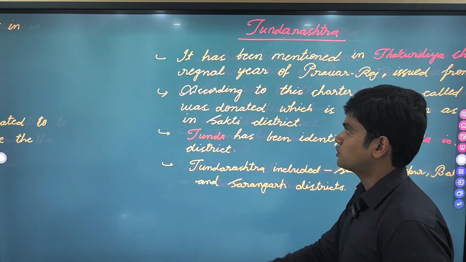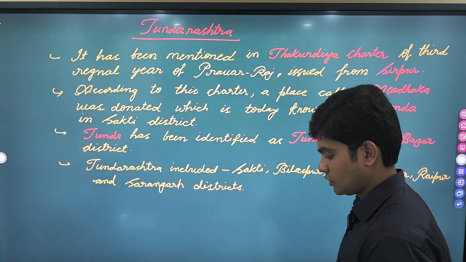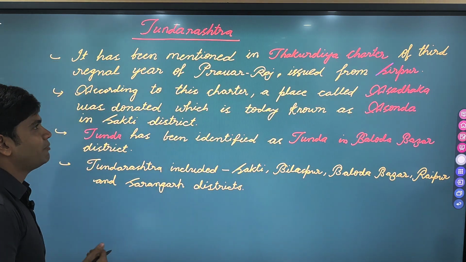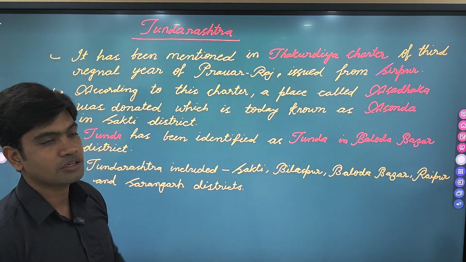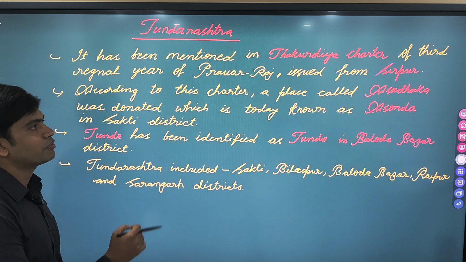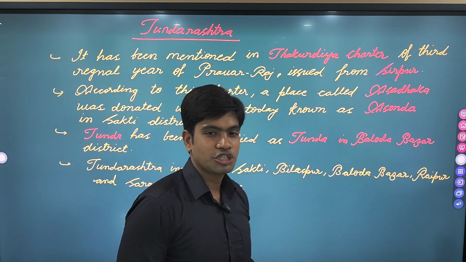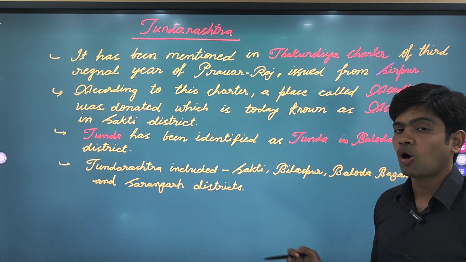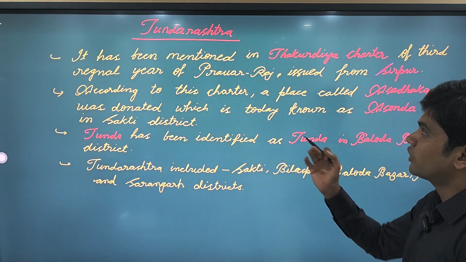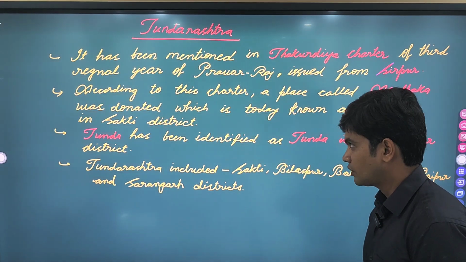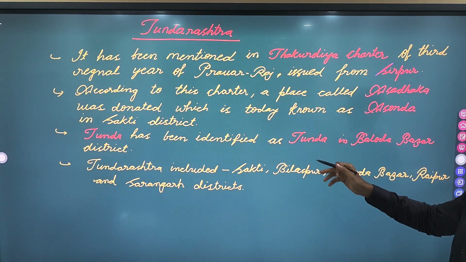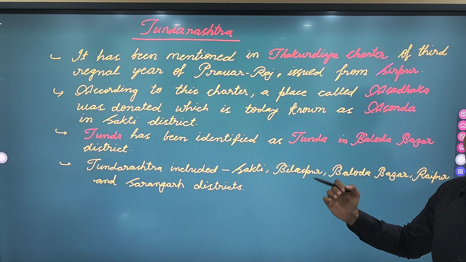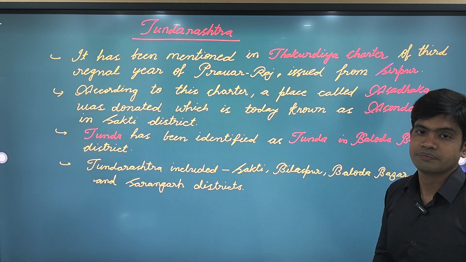Now let's talk about the Tunda Rashtra. As far as Tunda Rashtra is concerned, it has been mentioned in the Thakurdiya charter of the third regnal year of Pravar Raj. Pravar Raj is a famous Sharabhpuriya king. He issued the Thakurdiya copper plate in his third regnal year, where this Tunda Rashtra has been mentioned. According to this charter, a place called Asadhka was located in the Tunda Rashtra and it was donated.